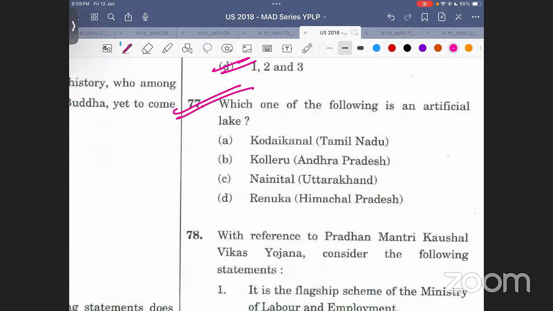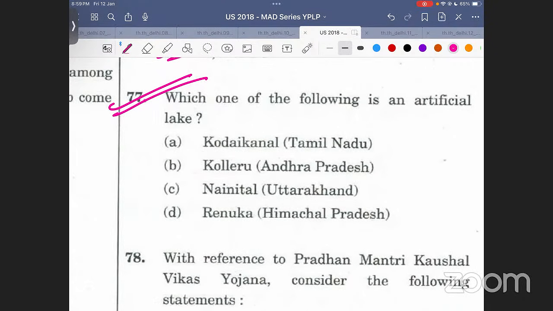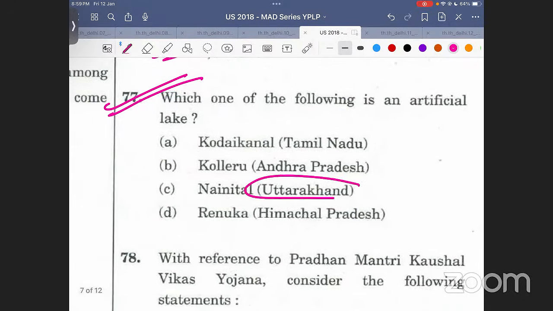Okay, which one of the following is an artificial lake? Tell me, is it easy to make an artificial lake in Uttarakhand and Himachal Pradesh? बताओ। पहाड़ों में आर्टिफिशियल लेक बनाने की जरूरत भी है क्या? First thing, is there any need to do so? And second, is it easy?